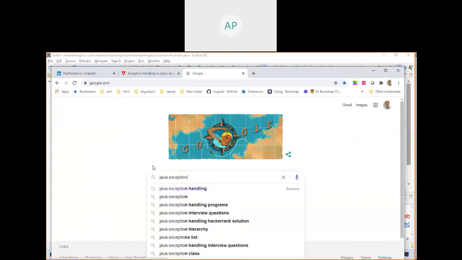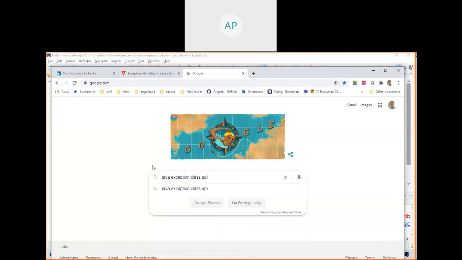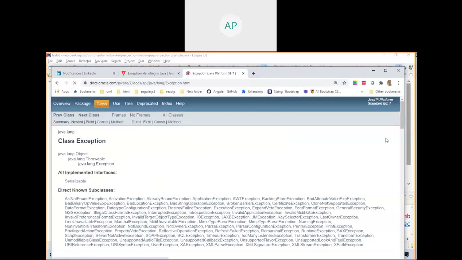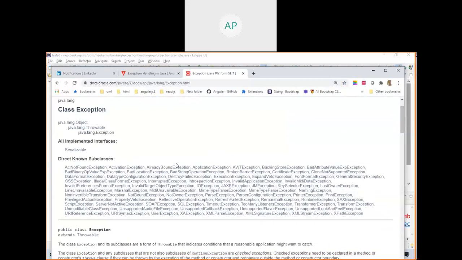Go to Google and search for the Java exception API. See, this one API, right? Go here. See, this many exception classes are available.